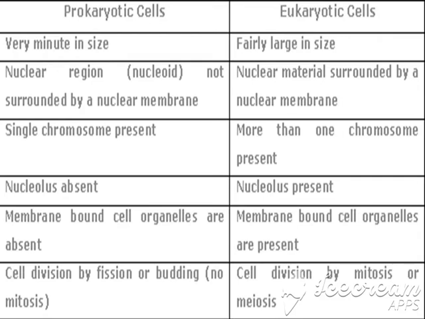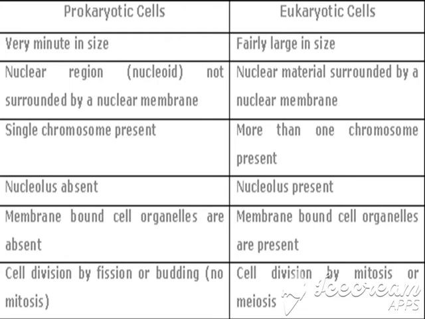Now let us see the difference. Prokaryotic cells are very minute in size, but eukaryotic cells are large in size. In prokaryotic cells, the nuclear region is not surrounded by the nuclear membrane, but in eukaryotic cells, the nuclear material is surrounded by the nuclear membrane. In prokaryotic cells, a single chromosome is present.